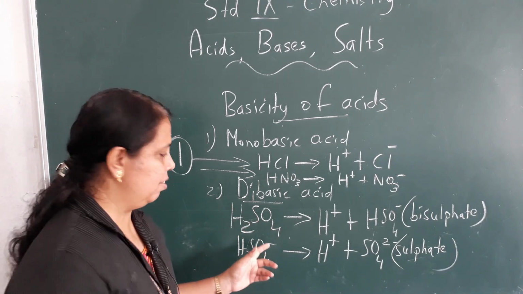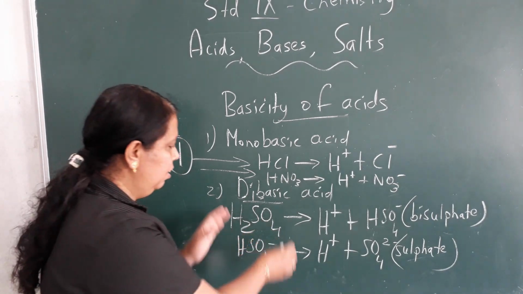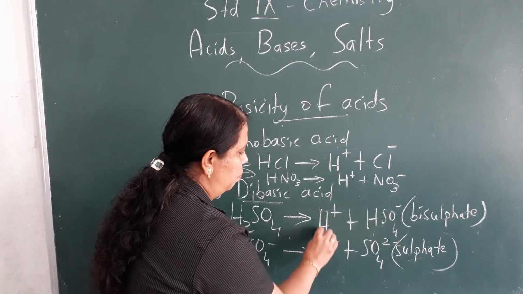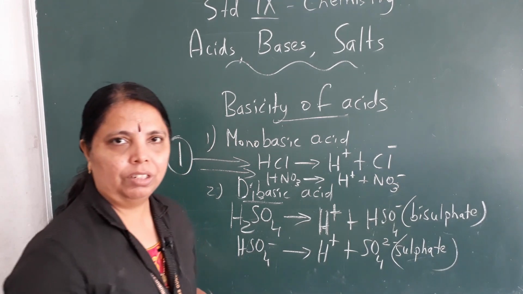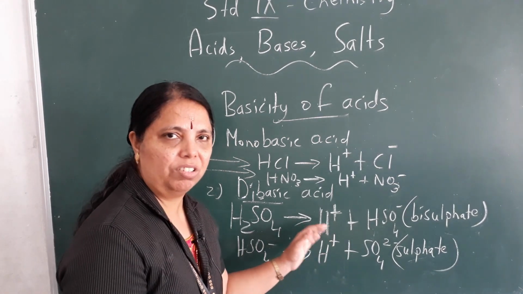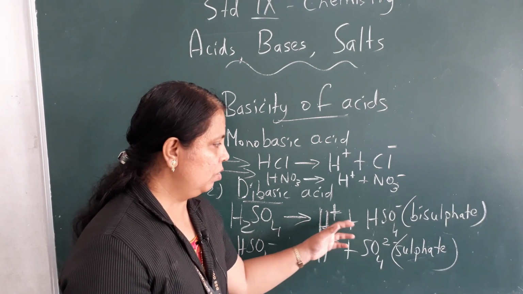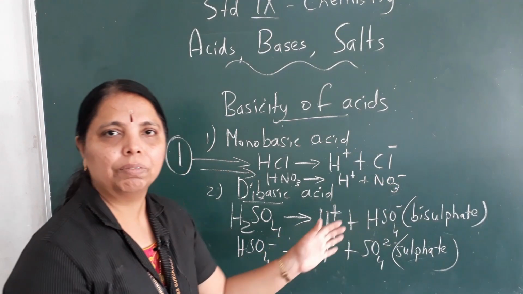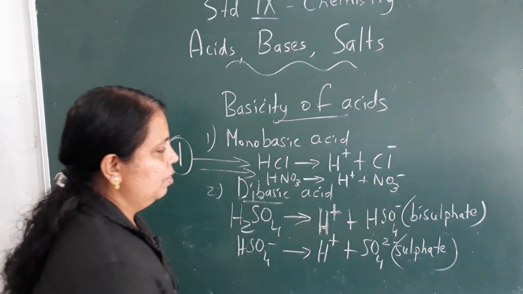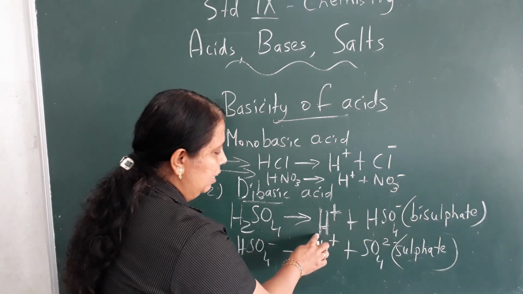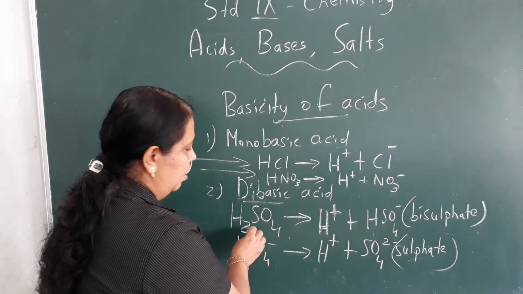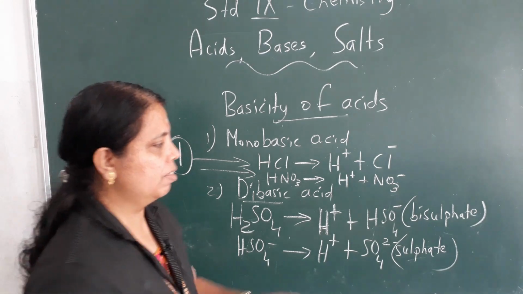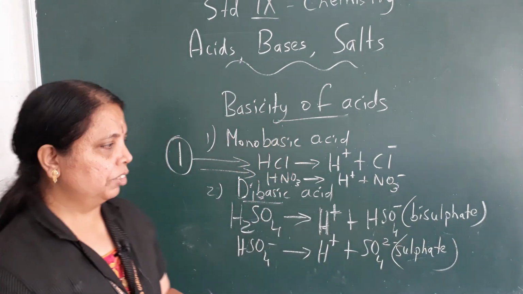Now let us have a look at this. This is sulfuric acid. This gets ionized and splits to form one H+, which is given out. It is donated. One positive ion is released, so automatically one negative charge will be here to balance the equation. Clear? Only then it will get balanced. So this is 1 H+. Out of this, 1 H+ comes out, remaining HSO4, and don't forget to put the minus sign over this, that is the bisulfate ion.